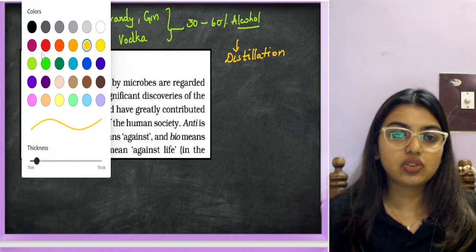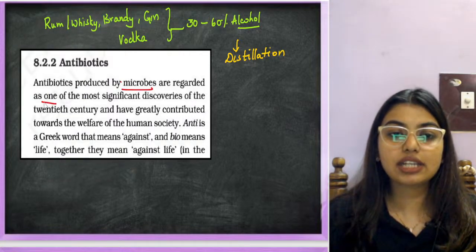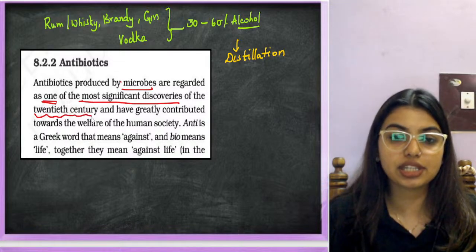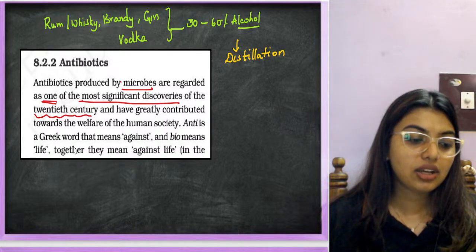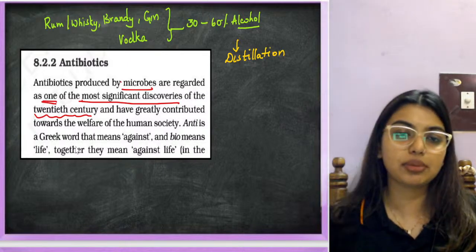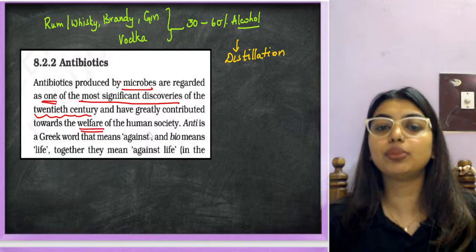Okay, so done. Now, antibiotics produced by microbes are regarded as one of the most significant discoveries of the 20th century and have greatly contributed towards the welfare of human society. Wine is 9% to 12%, that's what I wrote, up to 12%.